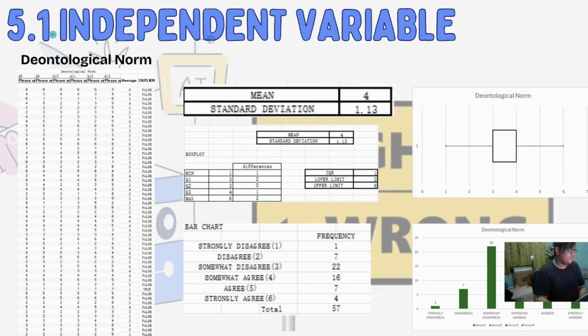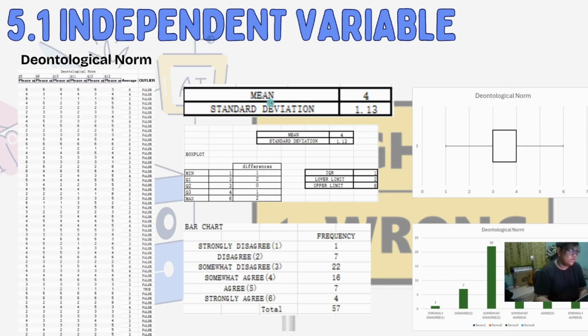First, 5.1 independent variable, and the first variable is deontological norm. As you can see, deontological norm consists of 6 questions. We count the average of all, and then we try to find an outlier. Most of it is false. There's only one outlier, which is 1. It's because 1 is lower than the lower limit. Hence, it's outside of the limit range, so it is considered an outlier.